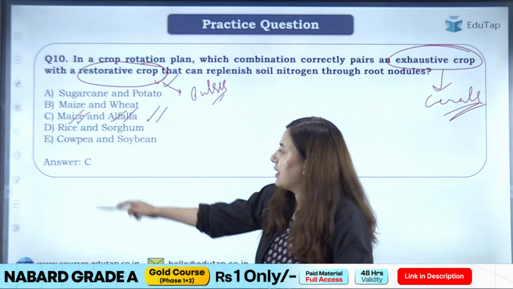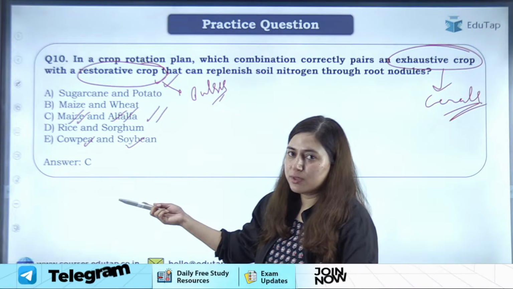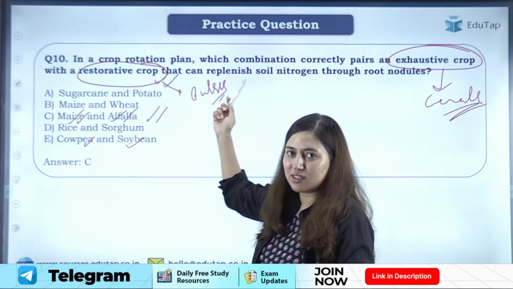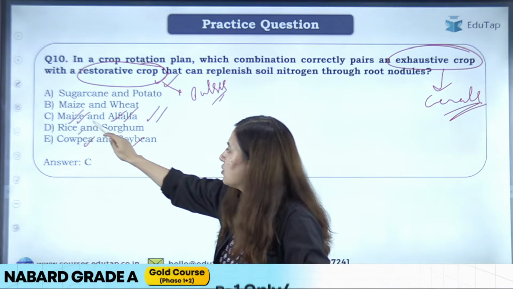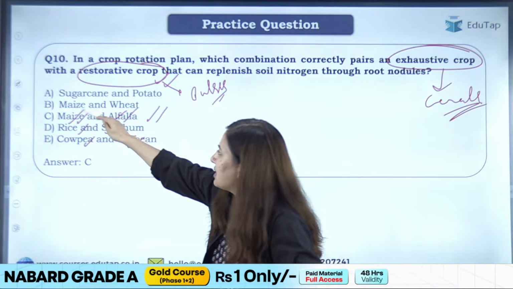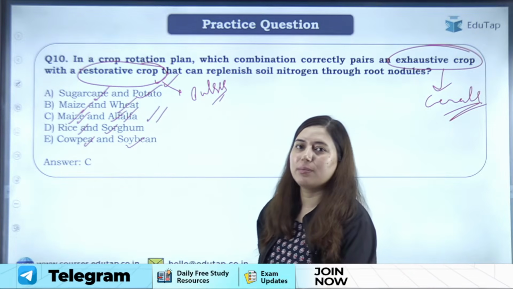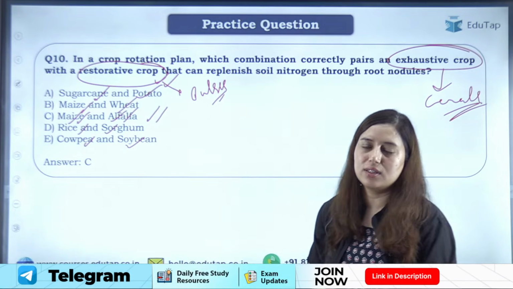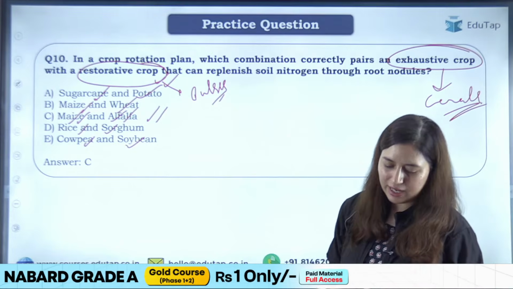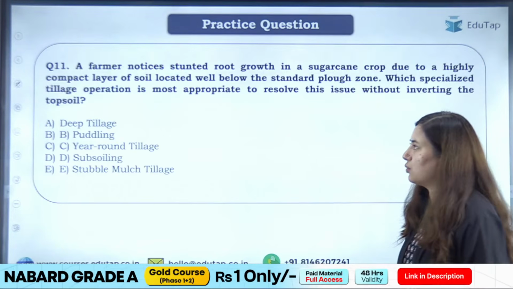Okay? See, cowpea and soybean both are legumes. They are not the combination that is asked in your exam question. Then rice and sorghum both are cereals. Maize and wheat both are cereals. Your sugarcane and potato, again, neither of them is a restorative or exhaustive crop. Clear? I hope it's clear. Let's move to the next question.